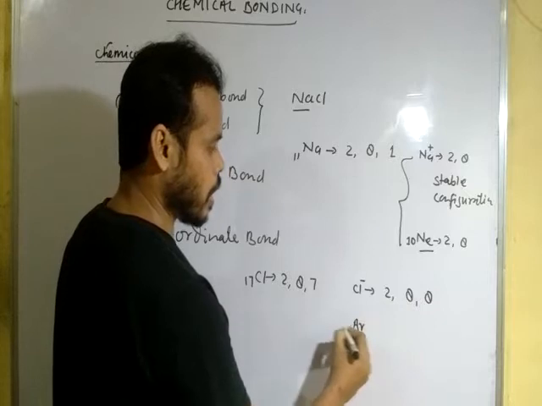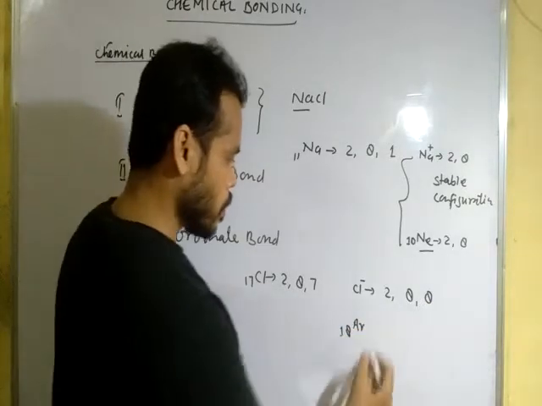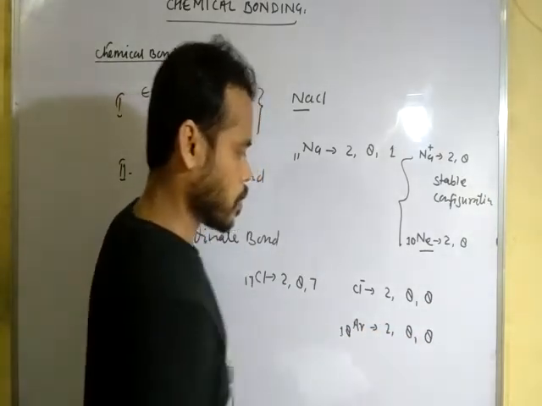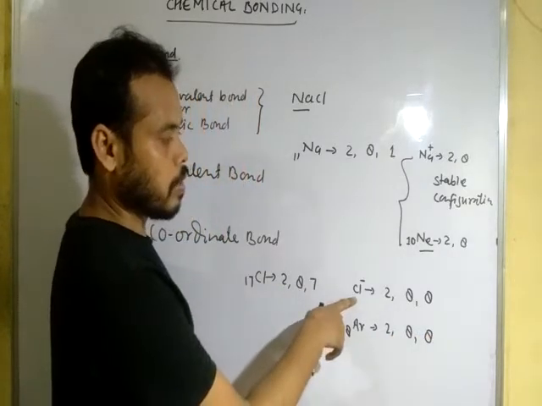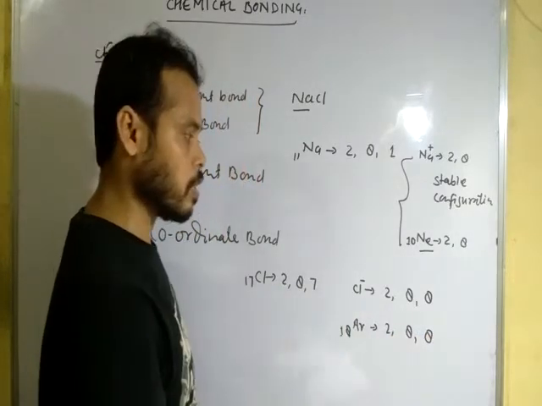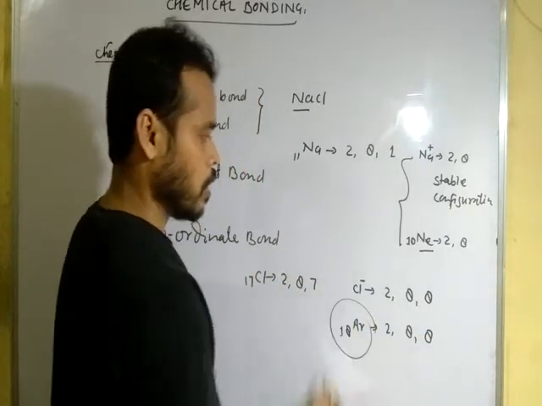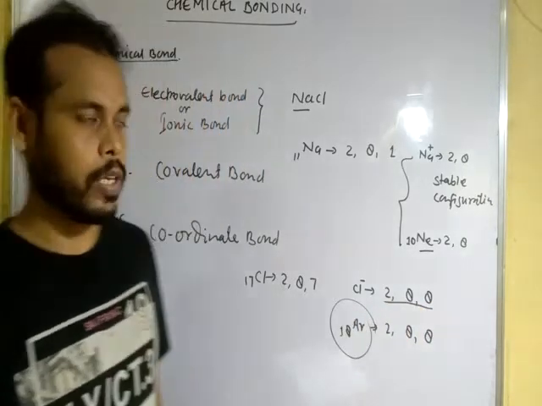Argon is a noble gas with electronic configuration 2, 8, 8. So after gaining 1 electron, chlorine gets the structure of argon, which is a stable configuration of chlorine.